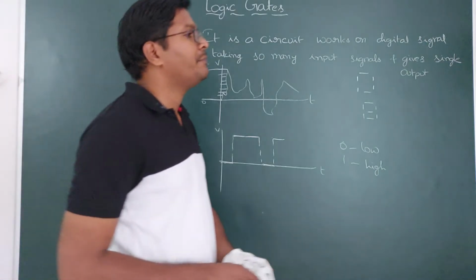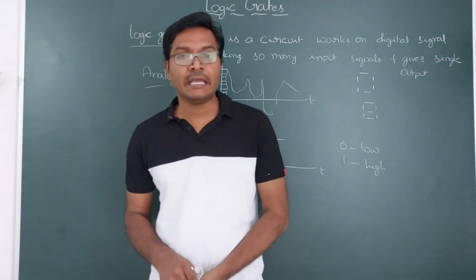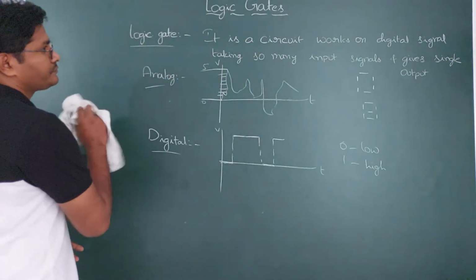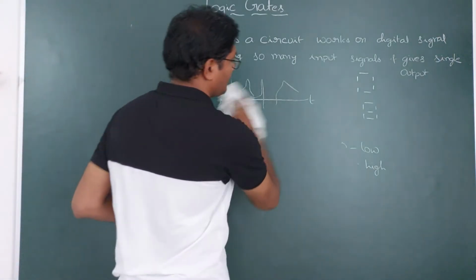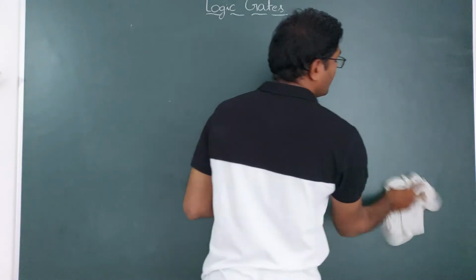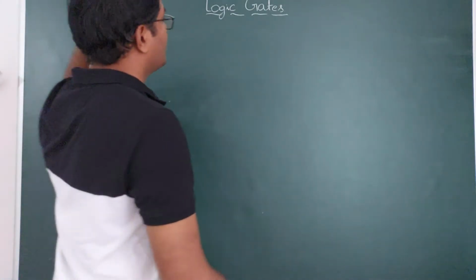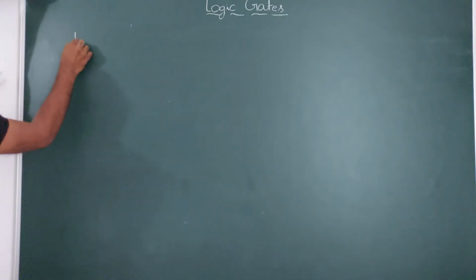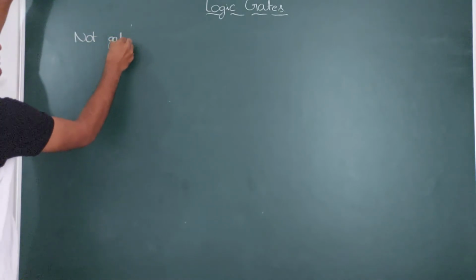We basically have three types of logic gates. We call them basic gates. So what are the basic logic gates? The first basic logic gate is the NOT gate.